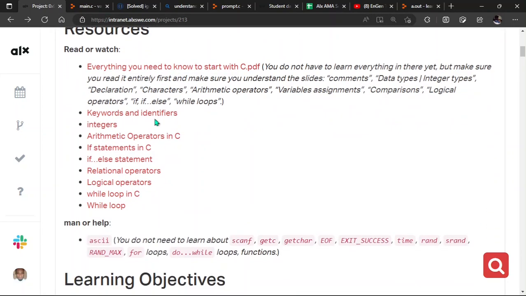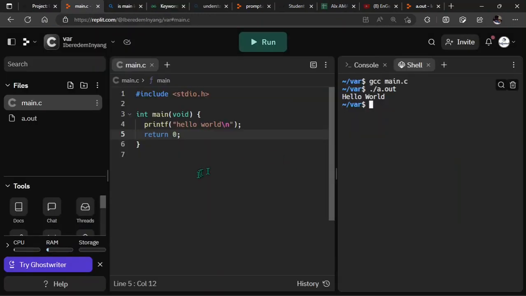Okay, let's get started. Now, the first thing here on our list is keywords and identifiers. What are keywords and what are identifiers? Okay, keywords are actually compiler reserved words, or let me say it's a reserved word used in C language. So for example, in this very program, we have something like the int, we have something like the void, we have the include, we have the return. All these ones are keywords. The main actually is a function name, it's not a keyword.